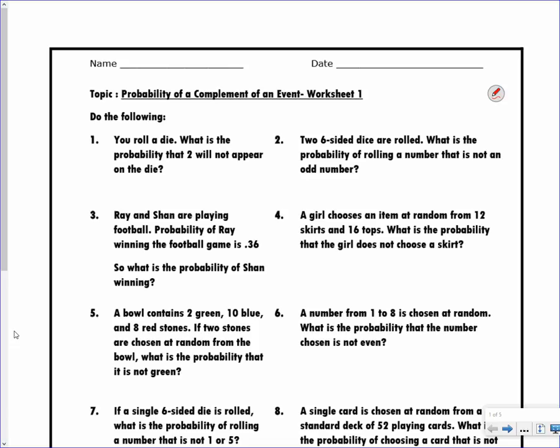So let's start with number 1. It says you roll a die. What is the probability that 2 will not appear on the die? The probability that 2 will appear on the die is 1 out of 6, because there's only one 2 out of the 6 numbers. If I want not 2, that means 1, 3, 4, 5, and 6. Those are the 5 remaining numbers out of the 6. So the probability that 2 will not appear is 5/6.